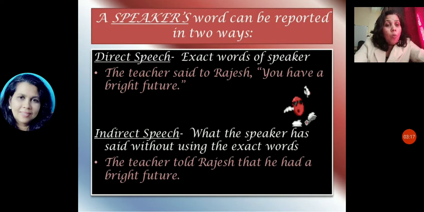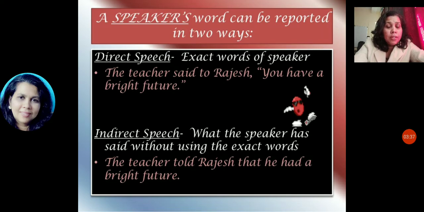Indirect speech is what the speaker has said without using the exact words. The teacher told Rajesh that he had a bright future. So you can see the difference: the teacher told Rajesh that.